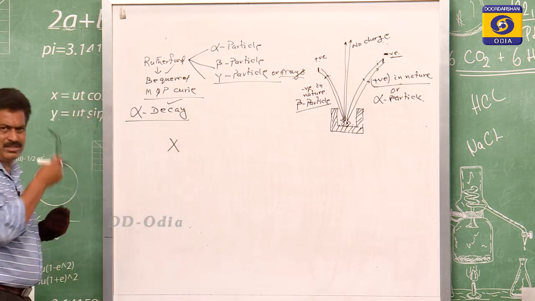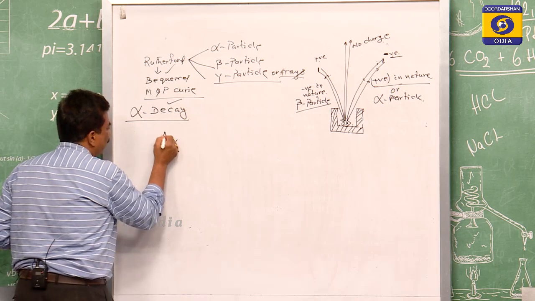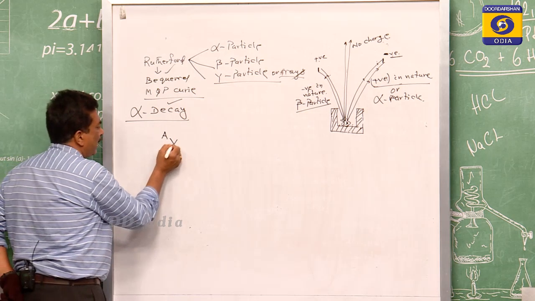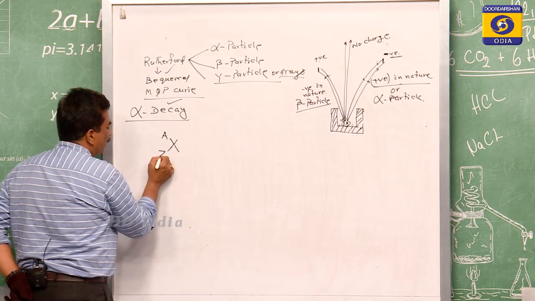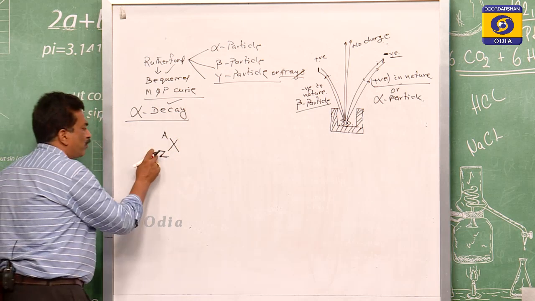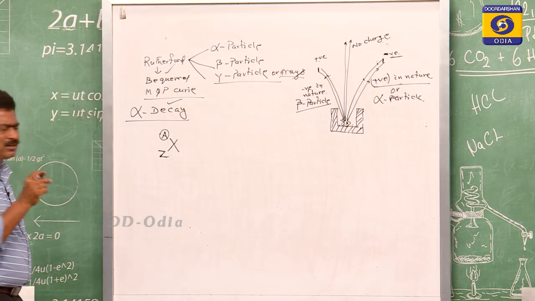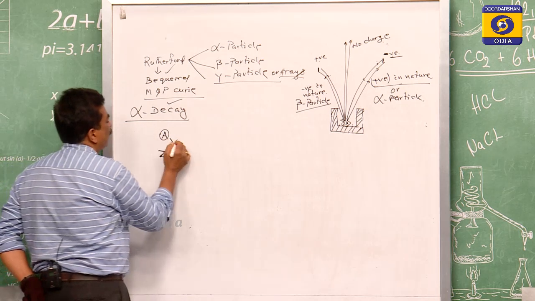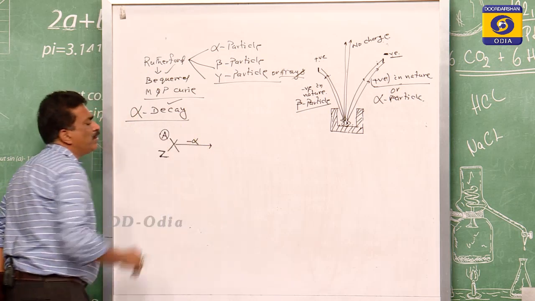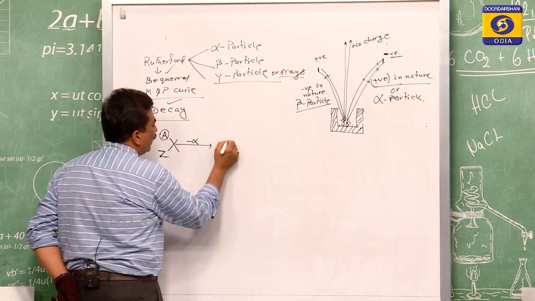Suppose the nucleus is X, and as we know, for its representation, X is the element which has atomic number Z, the number of protons, and A is its mass number, the number of protons and neutrons.